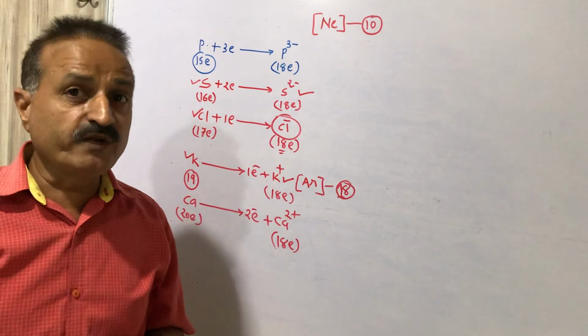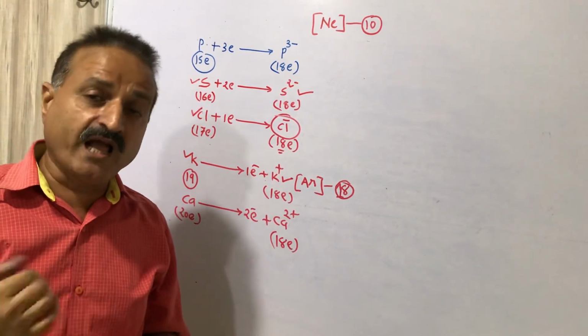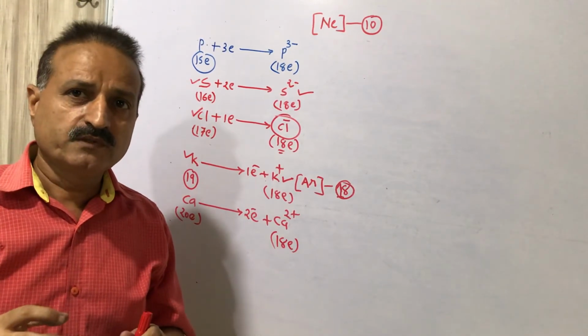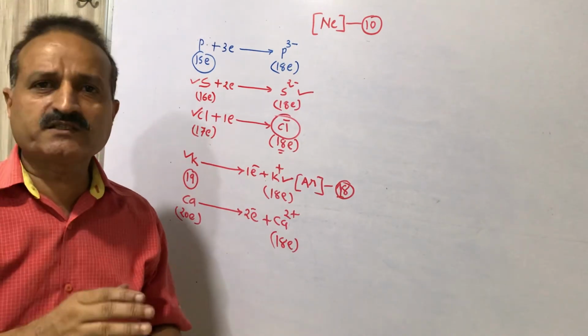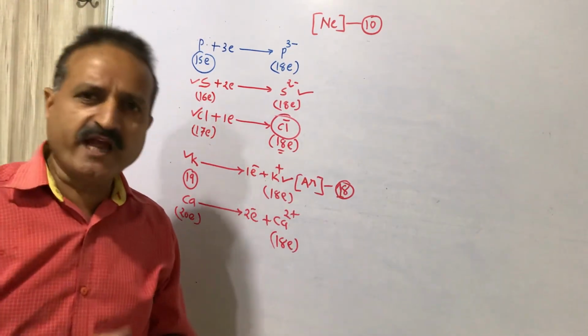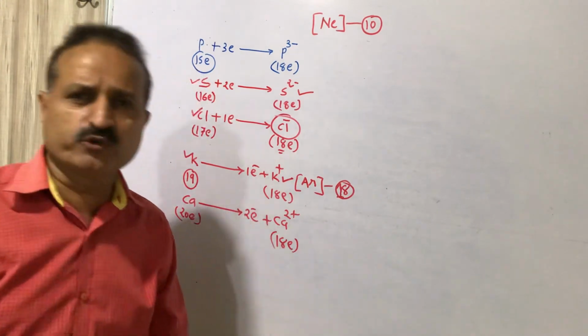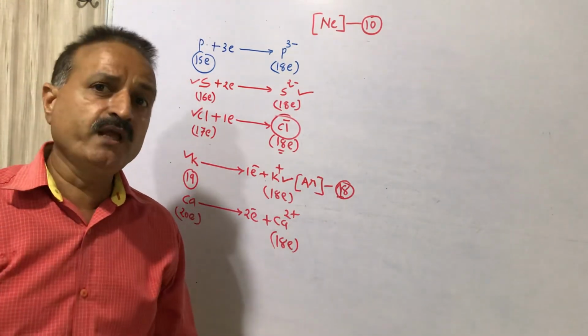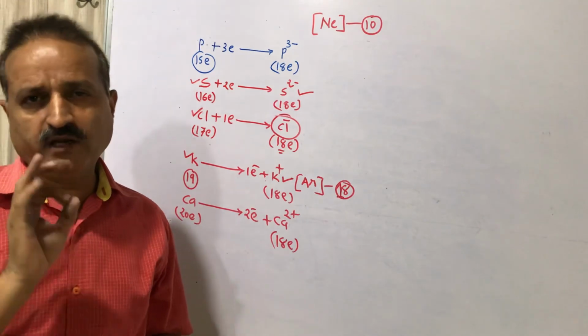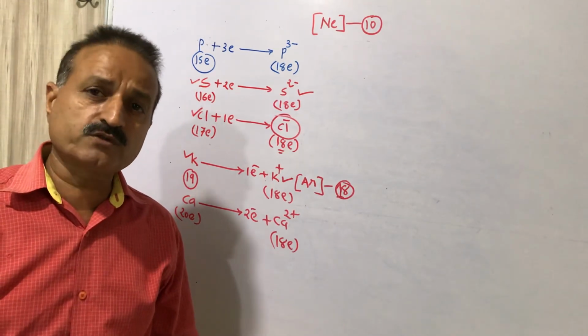So the difference between a neutral atom and an ion is charge. If there is a charge present on any atom, then it is not neutral, it is an ion. It may be a positive ion or a negative ion. So today you have studied a very important topic.